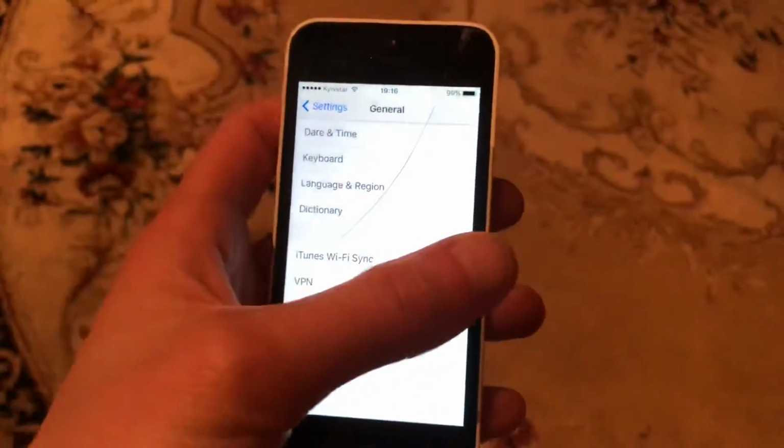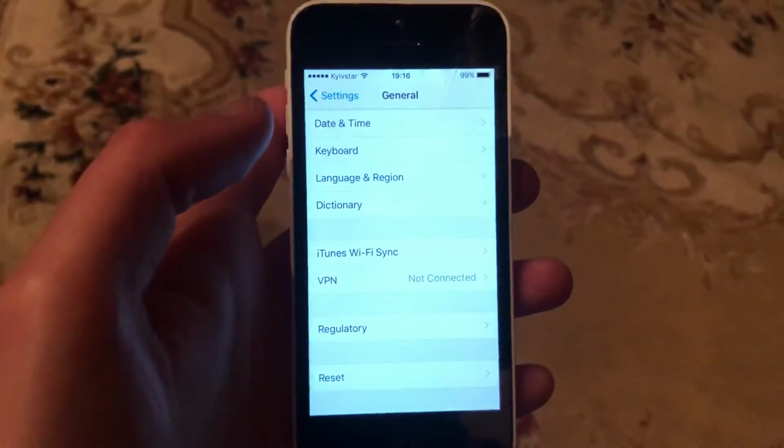Also you can try to restore your phone, so just go to the general, just scroll down, just tap on shutdown, slide to power off, wait a few seconds and just power the phone again, so just simply restore your phone.